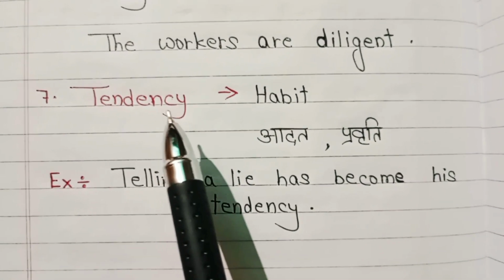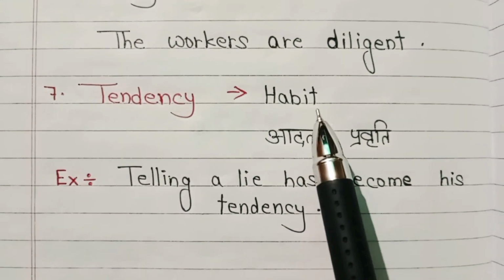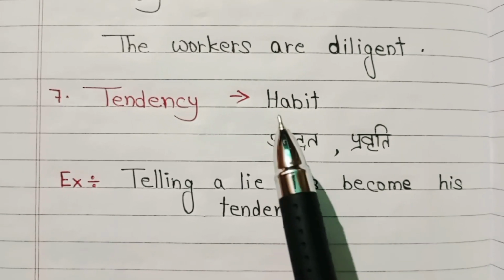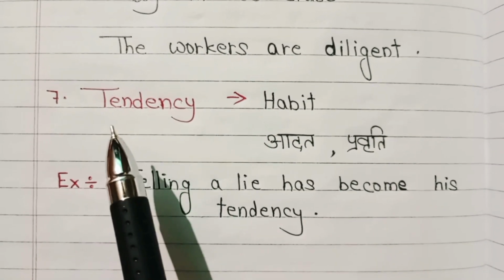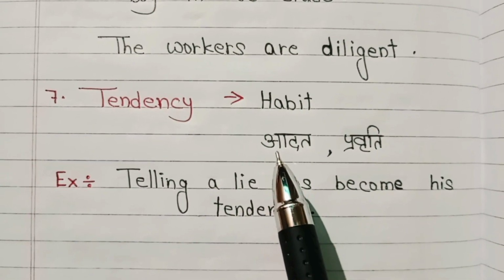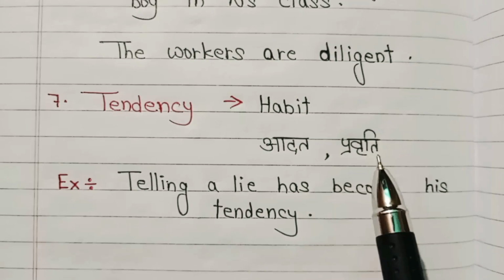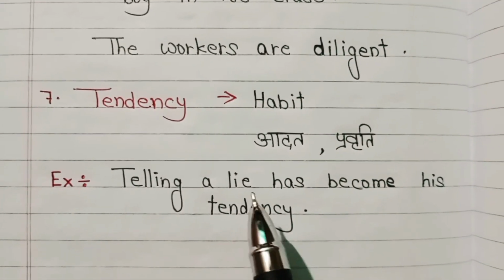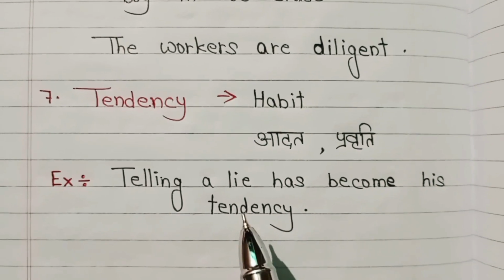Seventh word is tendency. Habit is a basic word. We will replace this word with the word tendency. In Hindi, we say adat or pravritti. For example, telling a lie has become his tendency.